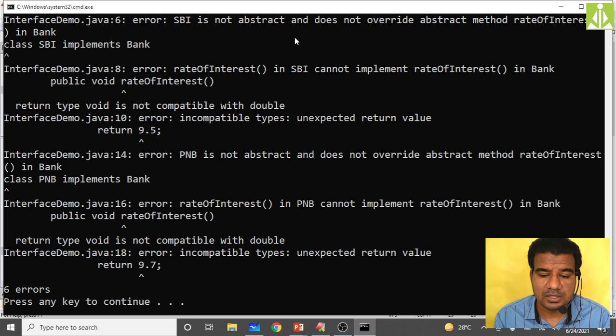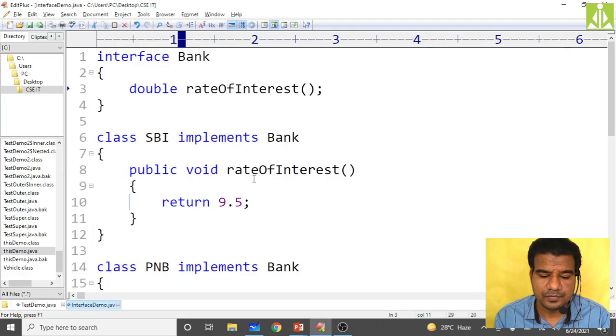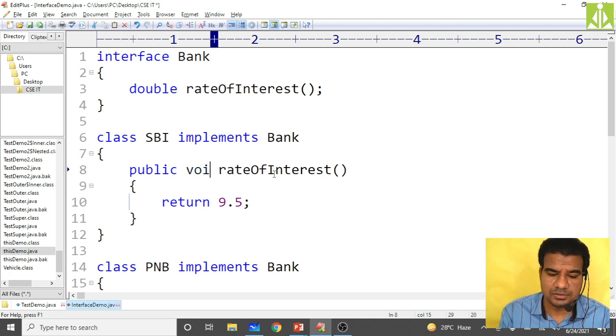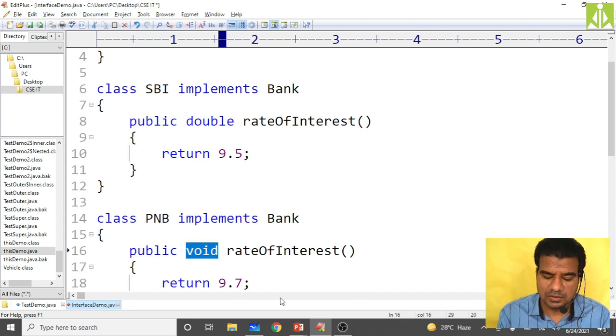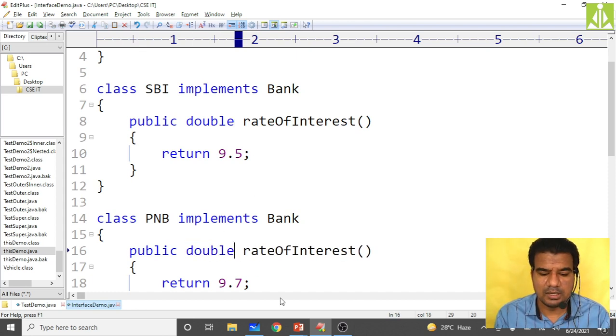SBI is not abstract and does not override rate of interest. Again, why we are getting? Achha, here we took void. Okay, double. Here also double, public double rate of interest. Okay.